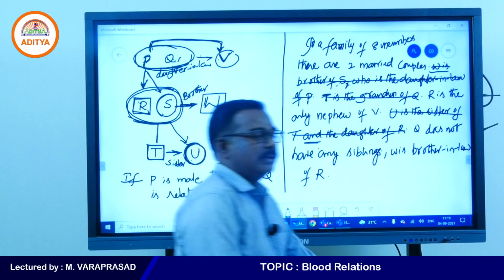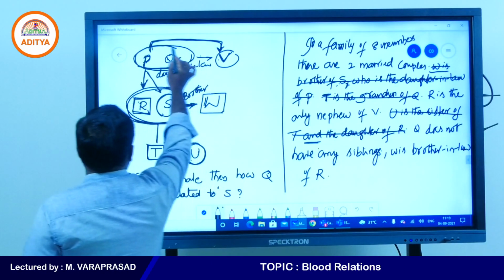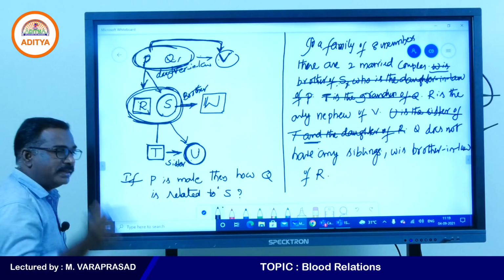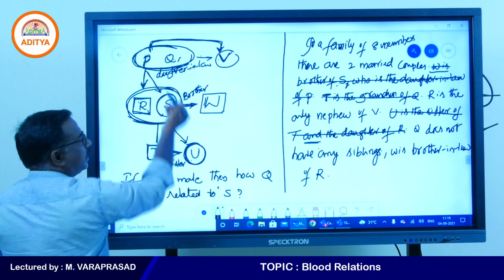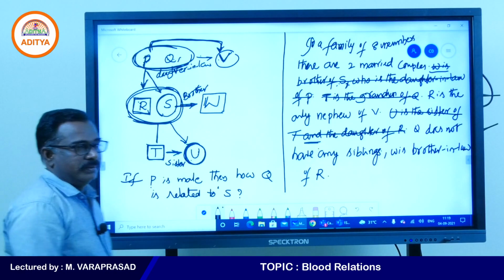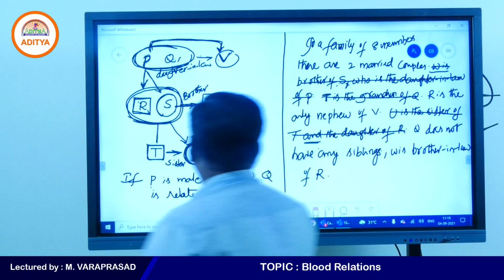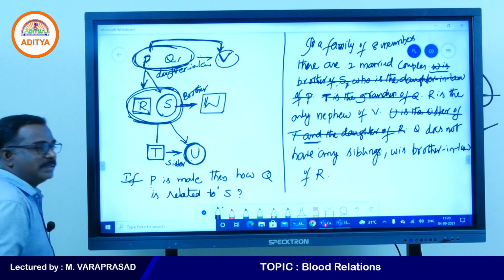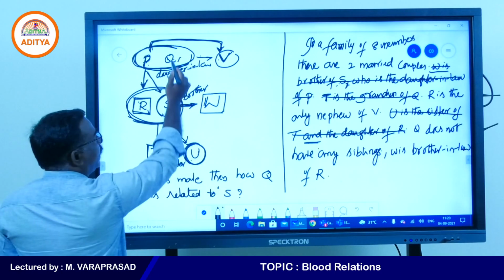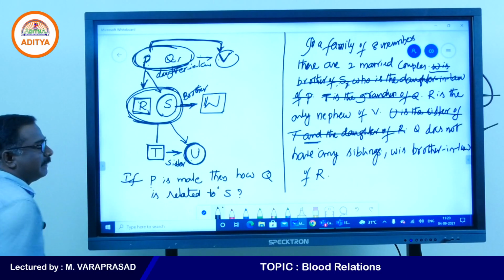Yes, my students. In this couple, it was not given male and female. The question says that if P is male, then how is Q related to S?